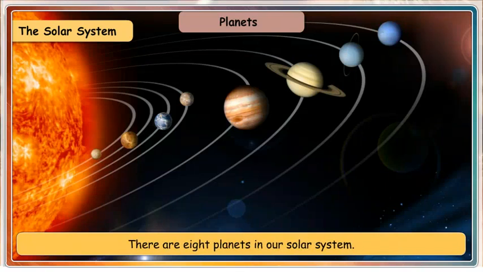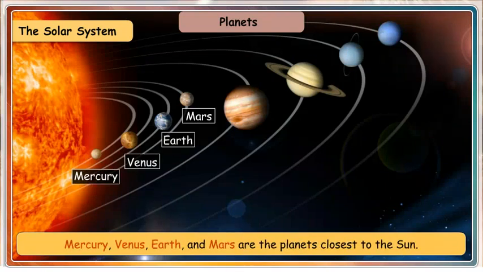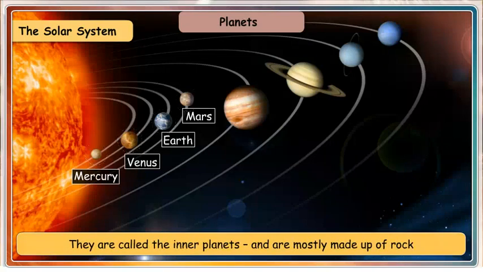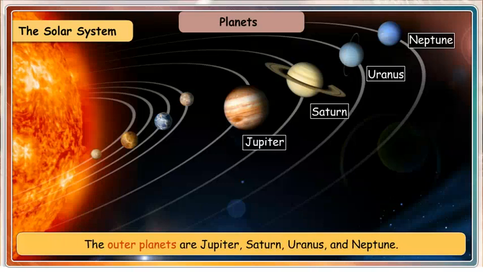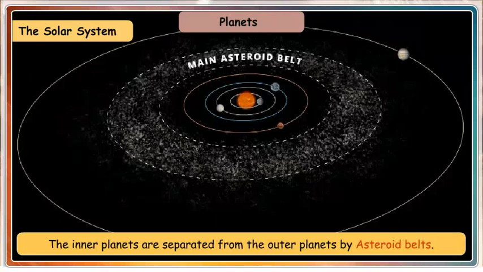There are 8 planets in our solar system. Mercury, Venus, Earth, and Mars are the planets closest to the Sun. They are called the inner planets and are mostly made up of rock, also known as terrestrial planets. The outer planets are Jupiter, Saturn, Uranus, and Neptune. These outer planets are large balls of gases with rings around them, also called Jovian planets. The inner planets are separated from the outer planets by the asteroid belt.